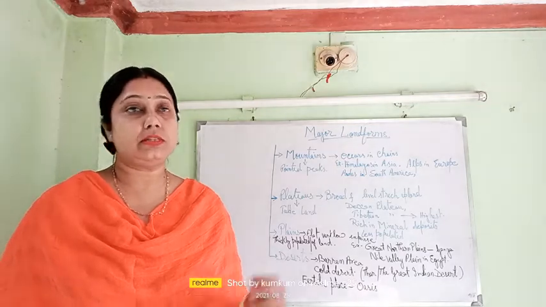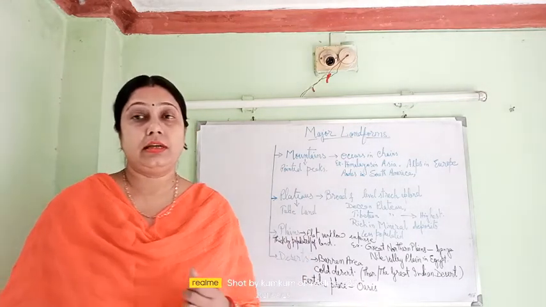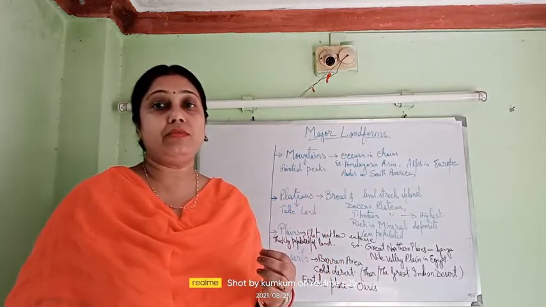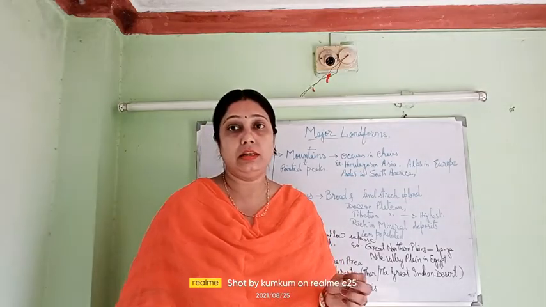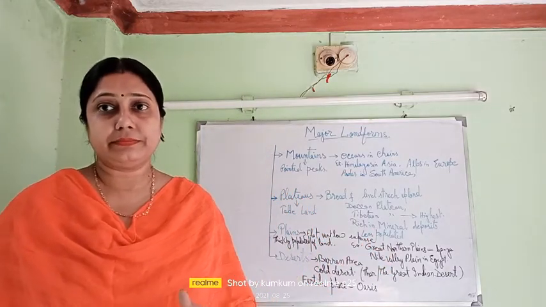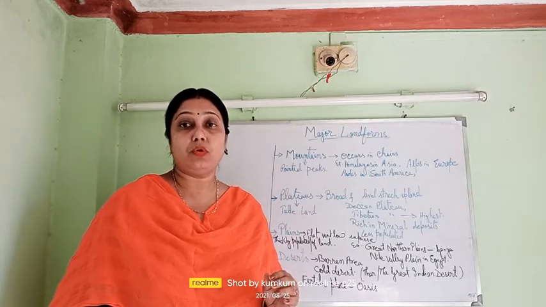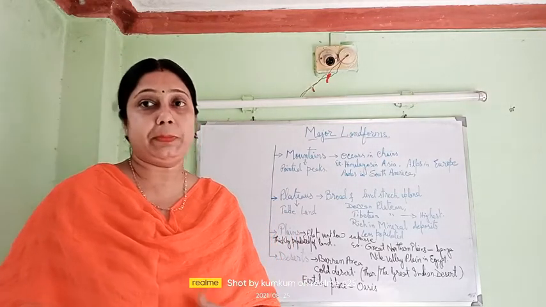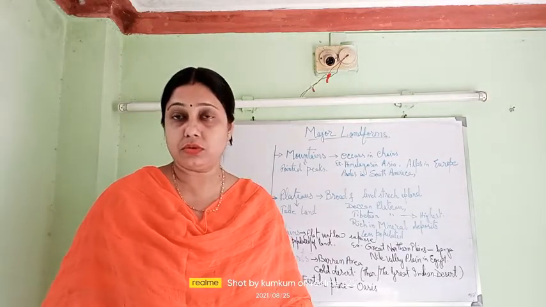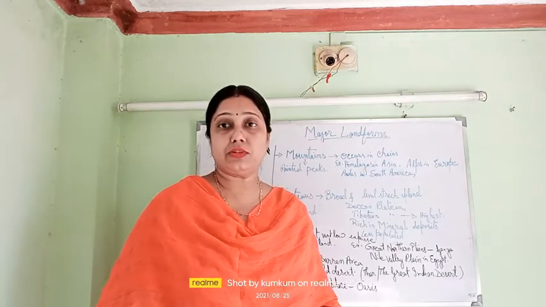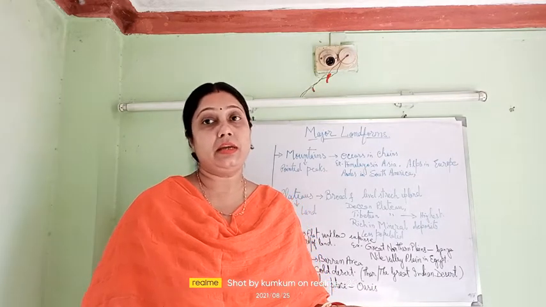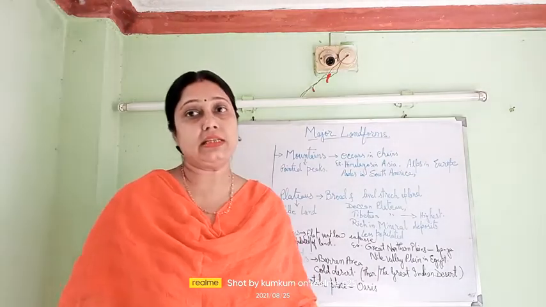So let us come first to the topic mountains. Mountains generally occur in chains, not single. You will never find a single mountain or hill. There will always be a series of mountains or chains over a place. They have very steep slopes and pointed peaks. These mountains may be of various types. Some are covered with snow and some are not. Some are covered with trees and grasses, and some are very rocky mountains also. So there are varieties of mountains.